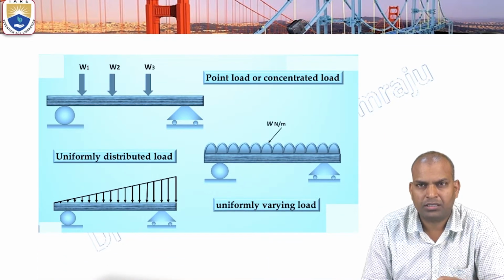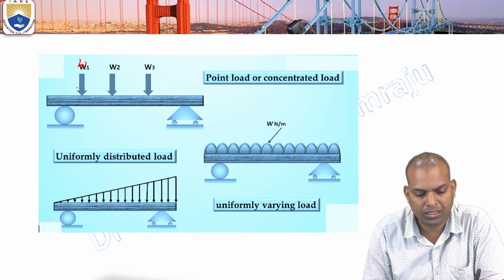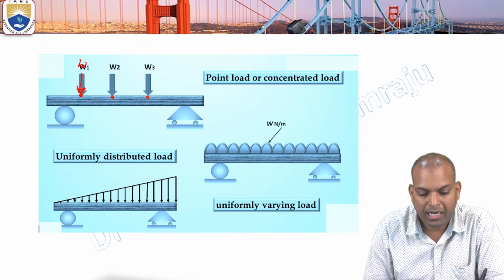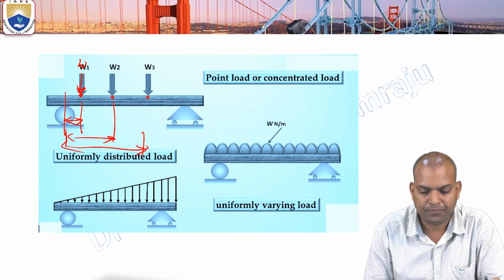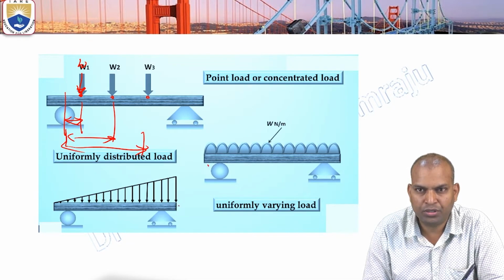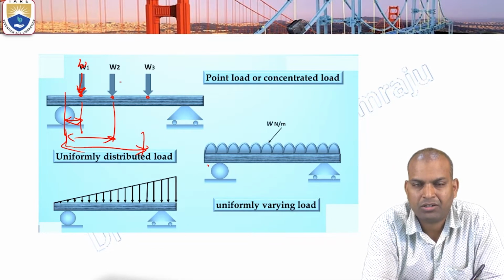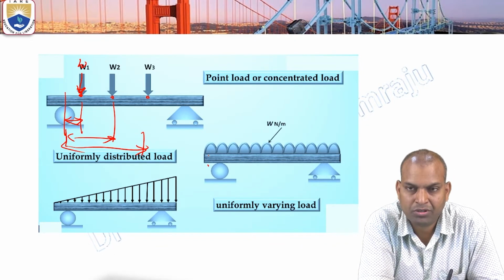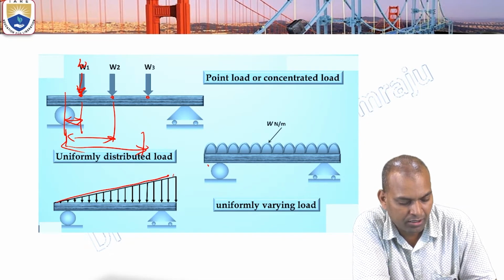Next, the combination of all loads at one place is a point load, W1, infinitesimal, concentrated on the beam. And how can we know the location? Either from the left side or the right hand side, we can see the locations of the loads. So this is the uniformly distributed load and the uniformly varying load. The point load is also known as concentrated load. The uniformly distributed load is also called a rectangular load. The third one, uniformly varying load, is a triangular load.